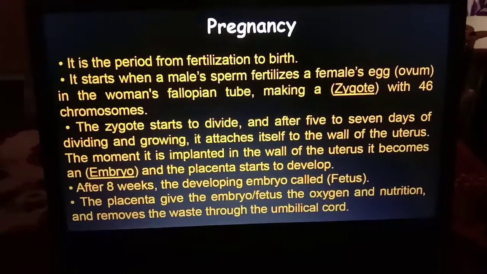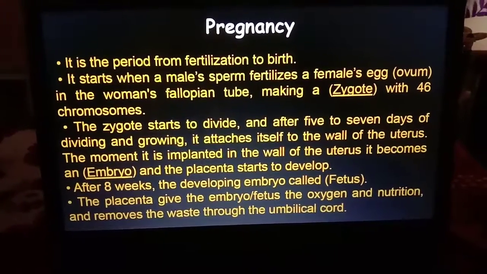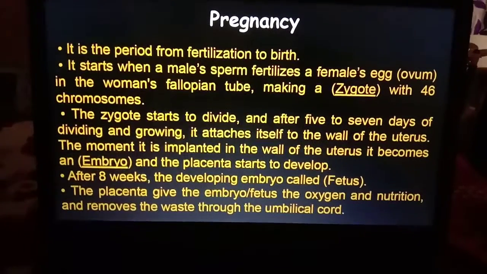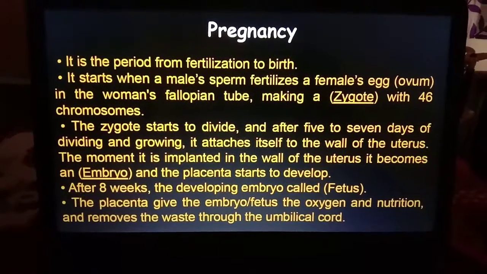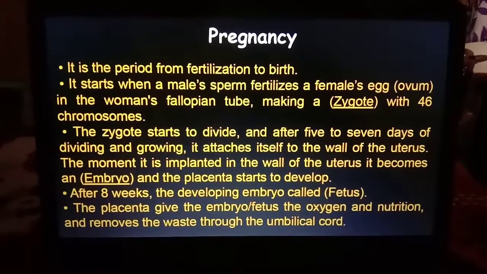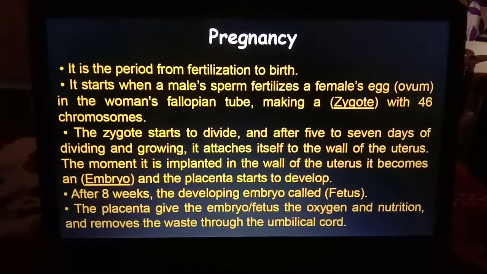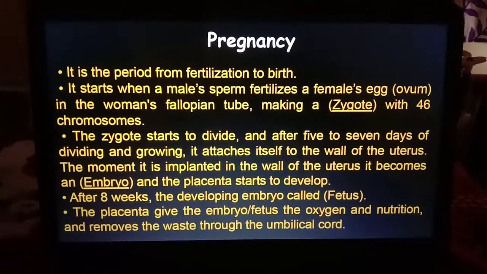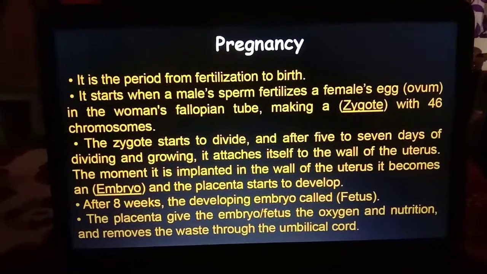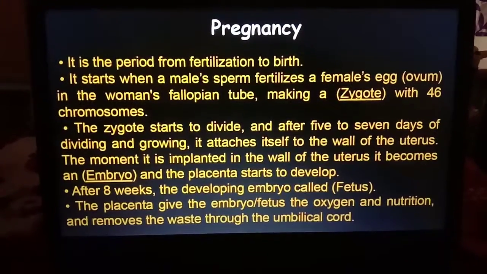After 8 weeks, the developing embryo is called a fetus. The placenta gives the embryo and the fetus oxygen and nutrition and removes the waste through the umbilical cord. That is the main function of the placenta.